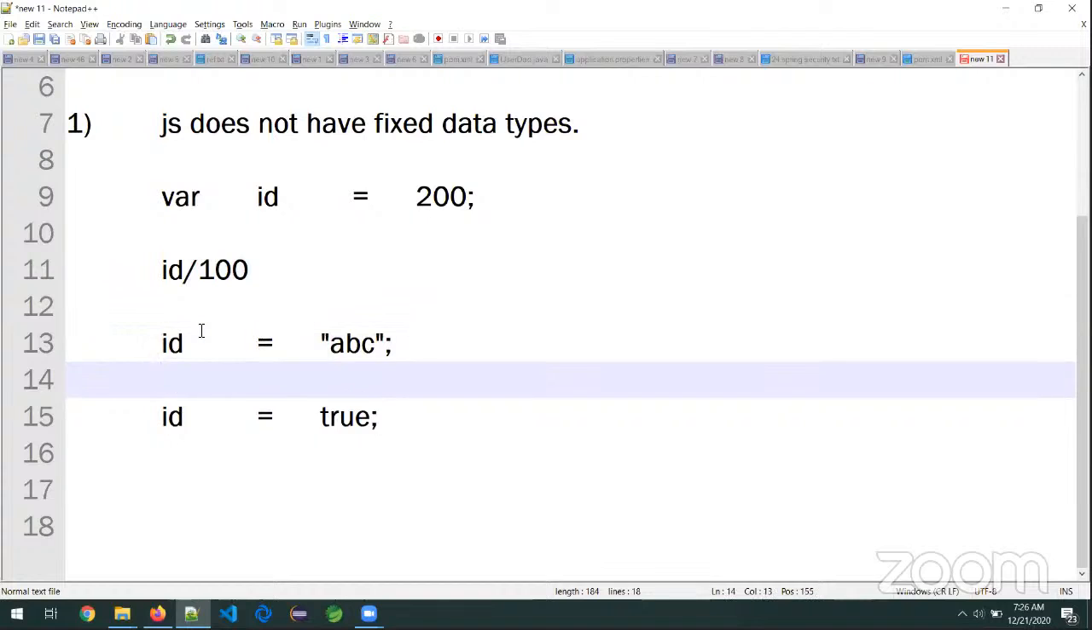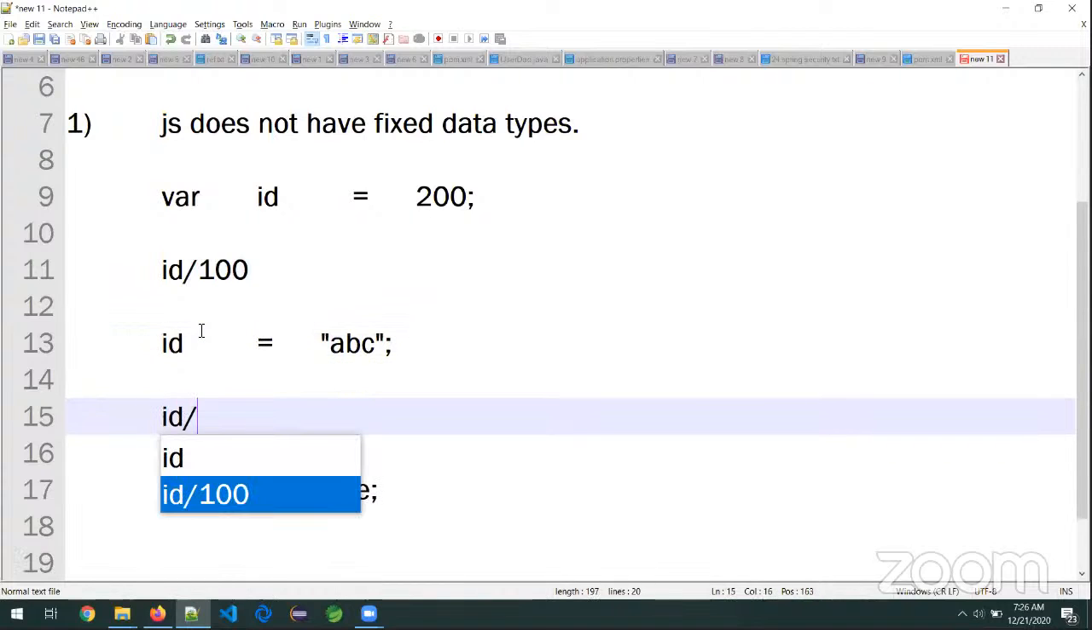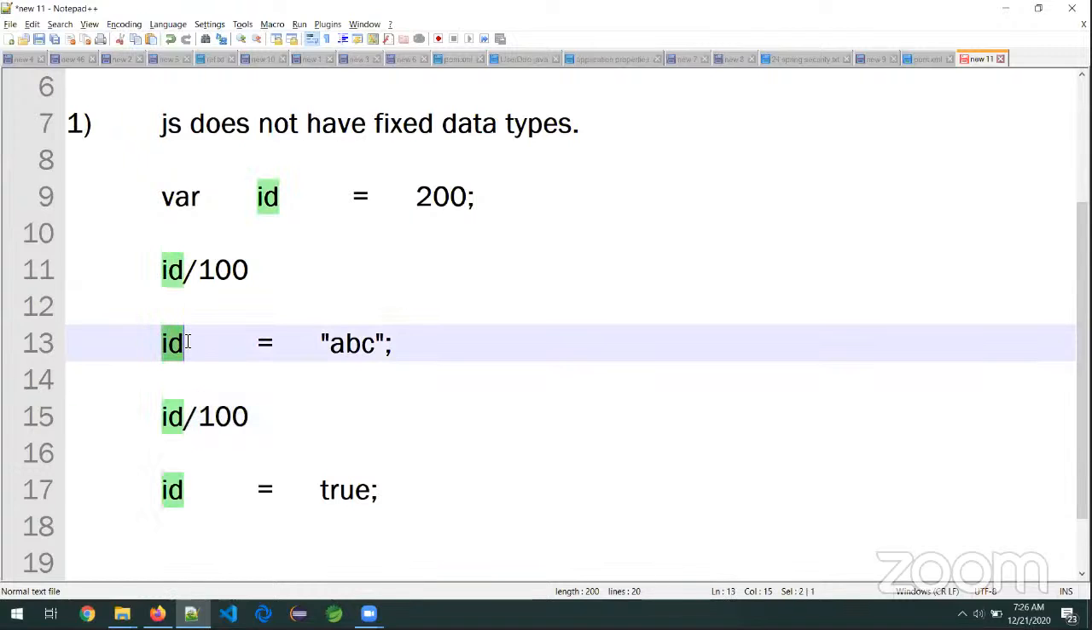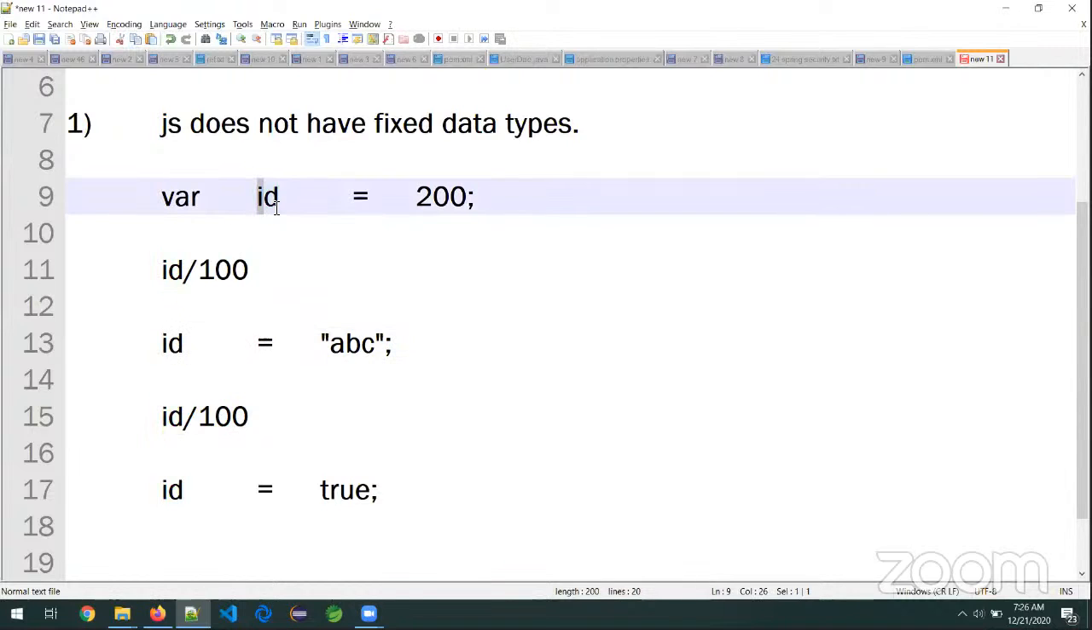But observe, what about here? Tell me about the 15th line. Is it valid or invalid? It is invalid. Why? I cannot perform a division operation, or in fact math operations, on what kind of variable? String data. That is a problem. Now tell me, if the data type is not fixed, can you guess the operations of the data type?